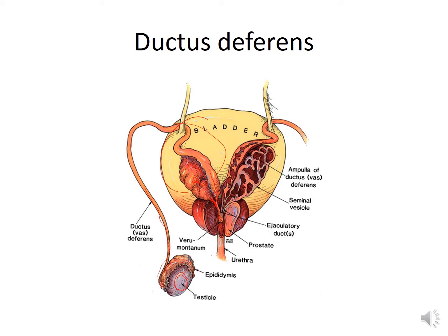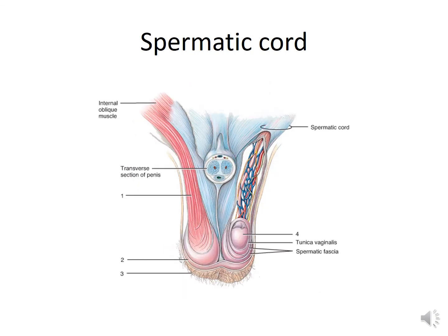As there are two testes, there are two epididymides, two ductus deferens, and two ejaculatory ducts. But the urethra is single. Here you can see the spermatic cord. From the testes, it goes upward through the inguinal canal into the pelvic cavity, accompanied by the blood vessels and covered by the cremasteric muscle. Collectively, this is known as the spermatic cord.